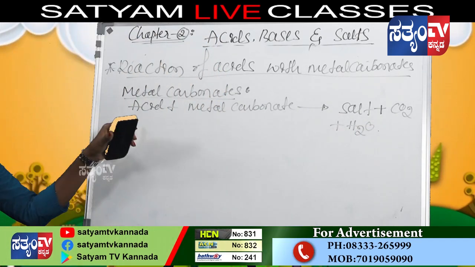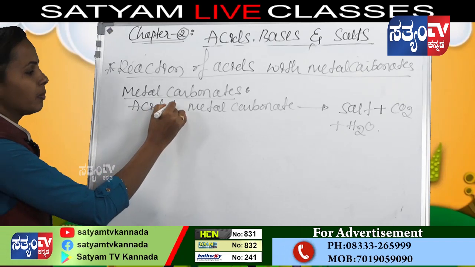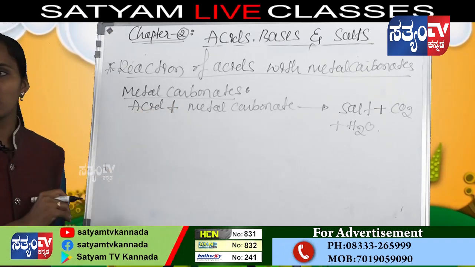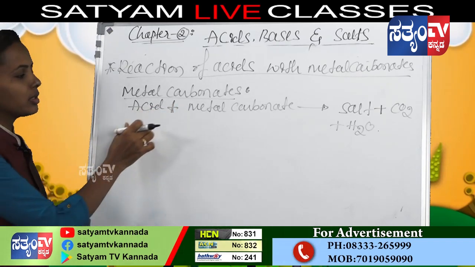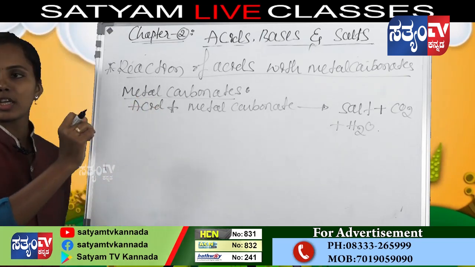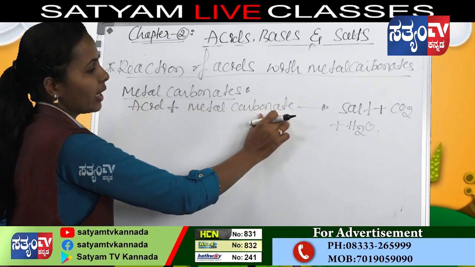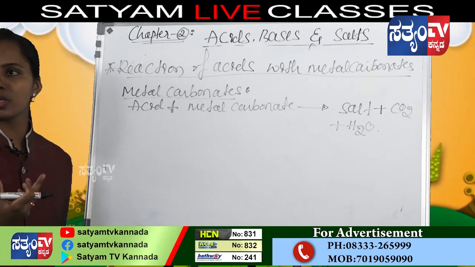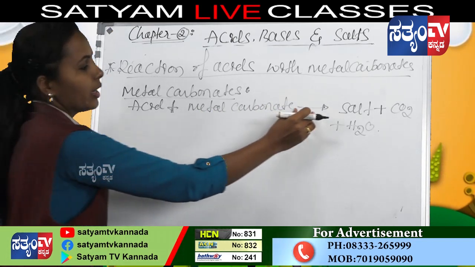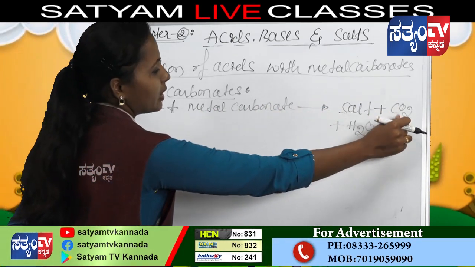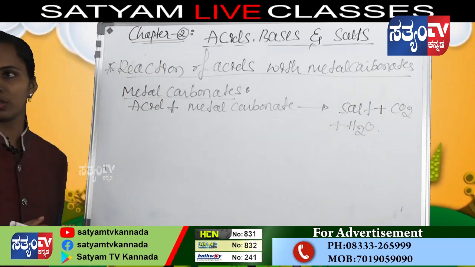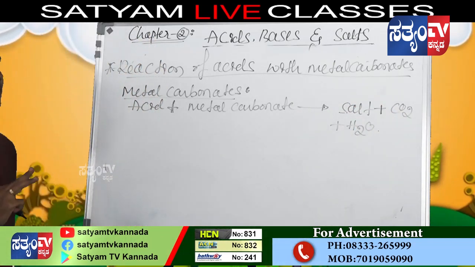When an acid reacts with metal carbonate, sometimes metal hydrogen carbonate, in both cases it gives salt plus carbon dioxide plus water. It gives three products: salt, carbon dioxide and water.